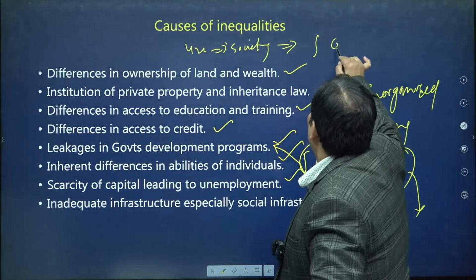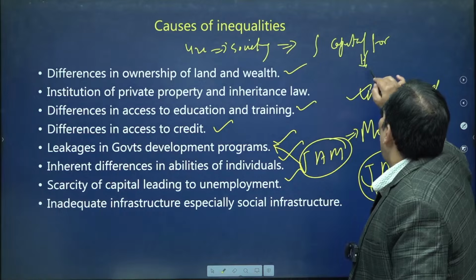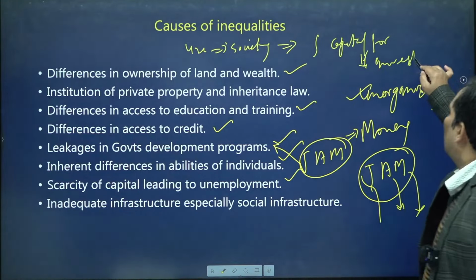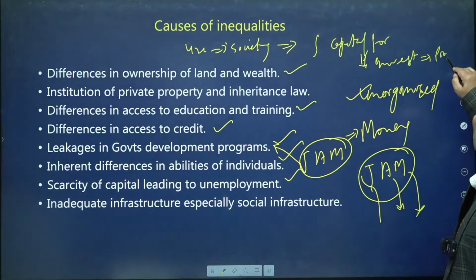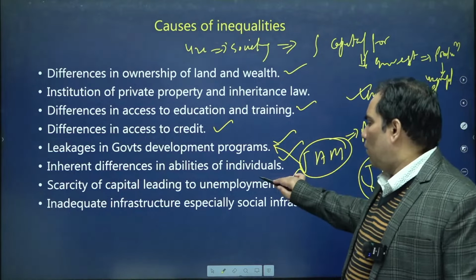If the capital formation will not be there, that means there will not be investment. When there will not be investment, there will not be production. When there will not be production, there will be unemployment. Okay, there will be more unemployment. So that was the reason.